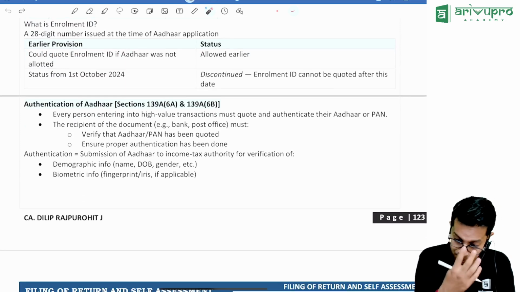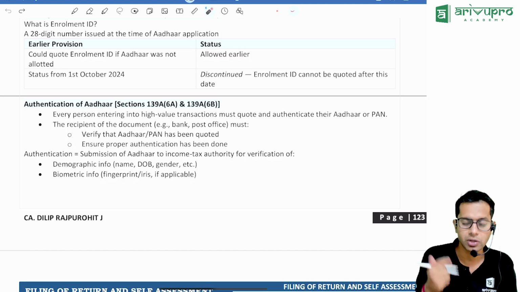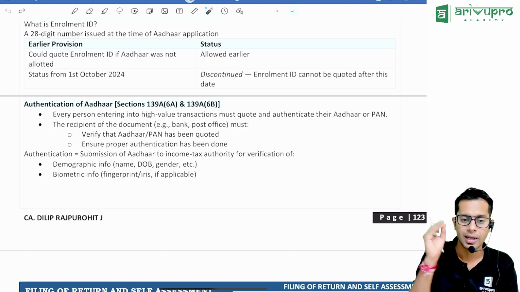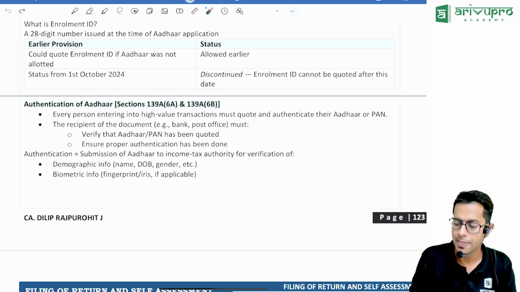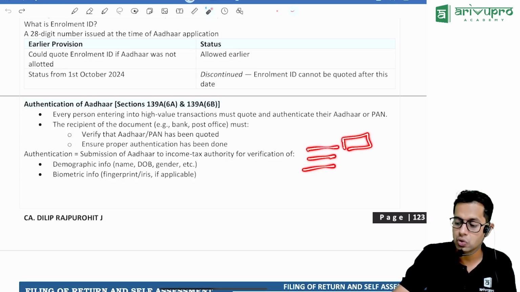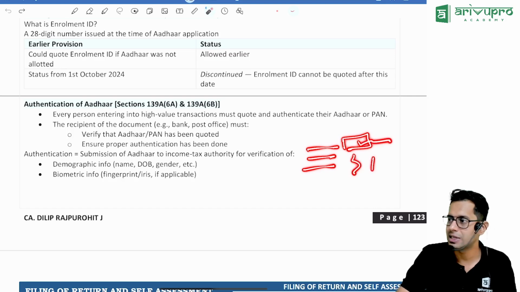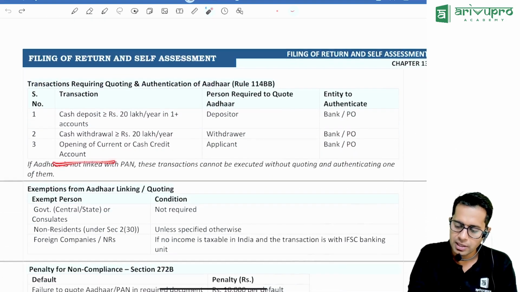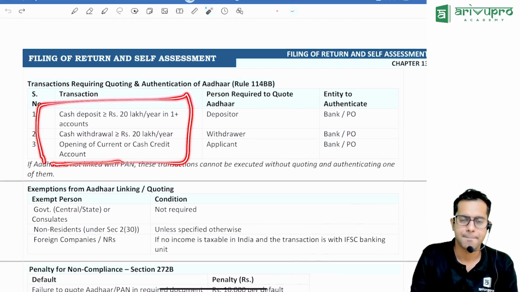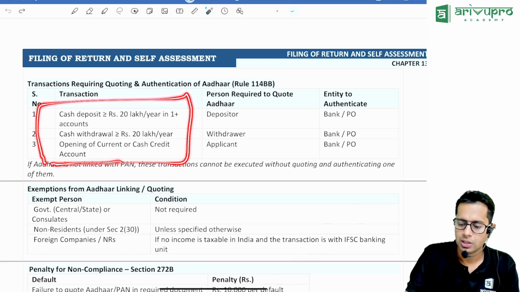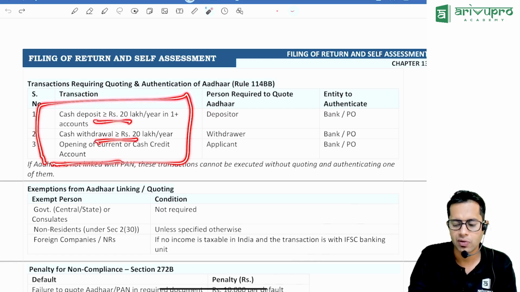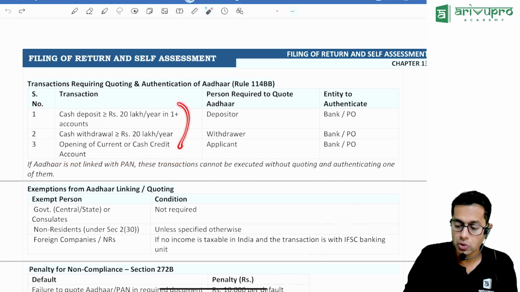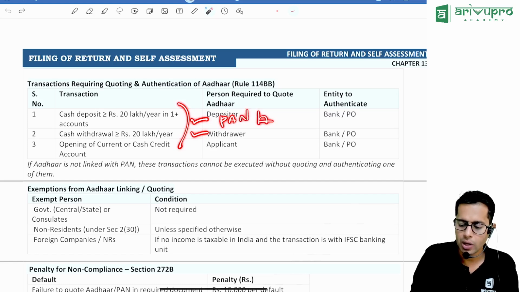Authentication of Aadhaar. See, authentication means what, sir? Once you link your PAN, an OTP will be sent to that number. Whenever you are filing your income tax return, you should sign that income tax return. Nowadays, that signing can be done through Aadhaar. E-sign of the document through Aadhaar can be done. Same points which you studied under PAN: if you deposit more than 20 lakh rupees, or withdraw more than 20 lakh rupees in a current account, etc. In such cases, you are required to show your PAN. But if you don't have a PAN card, you can show your Aadhaar card.